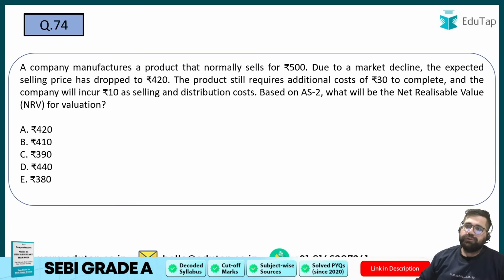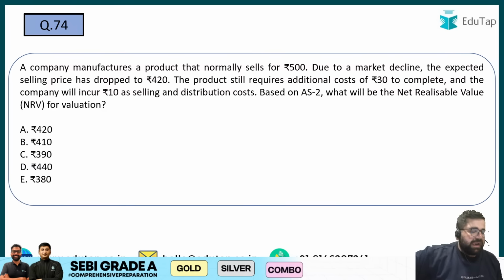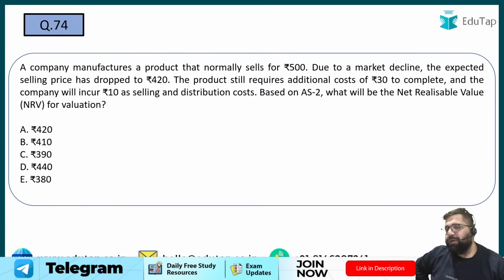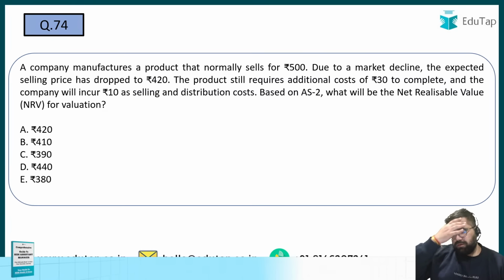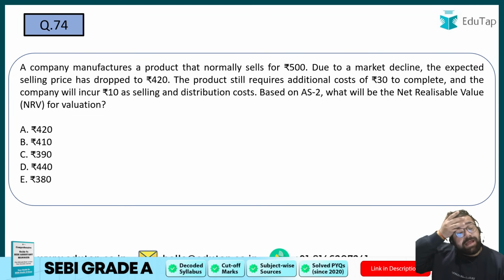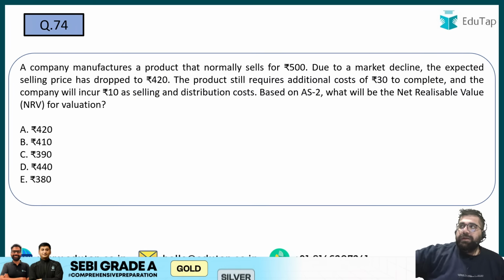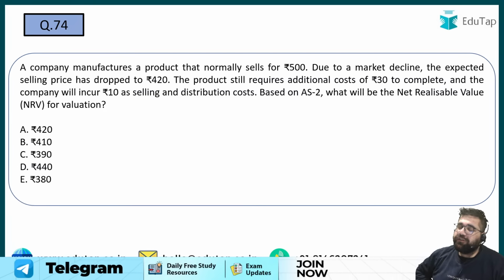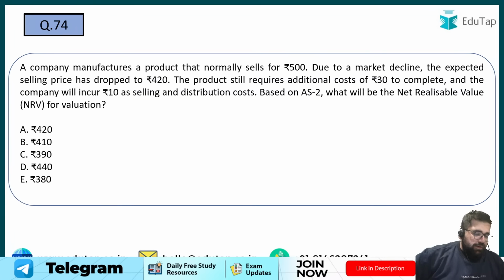Let's move to 74. So we have a numerical to solve. Let's see who gives me the right answer for this. I know very few people will participate in the numericals, but still I'm looking for the correct answer for 74. You have to calculate NRV, net realizable value. AS2, valuation of inventories. AS9, revenue recognition. PPE is AS10, foreign exchange transactions AS11, and AS13 is your valuation of investments. Remember these are definitely important for your paper.